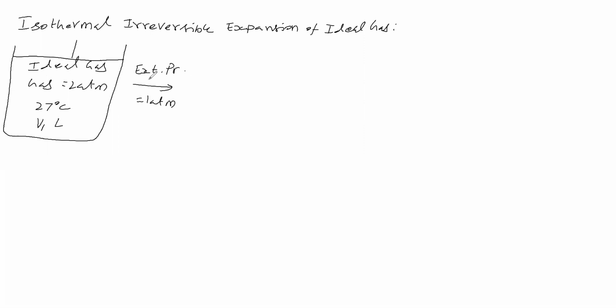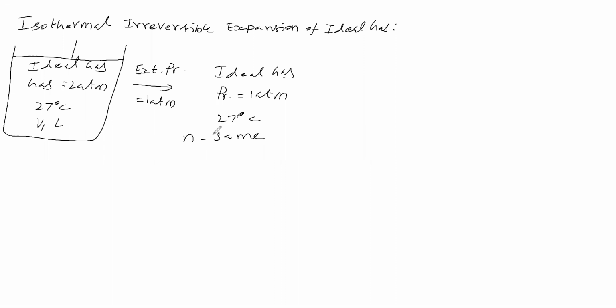Now the ideal gas has gone for an expansion. The pressure of the ideal gas is now 1 atmosphere. Temperature is kept constant. What is the volume, do you think? Will it be V1 or V2? The system is closed, therefore the number of moles remains the same.